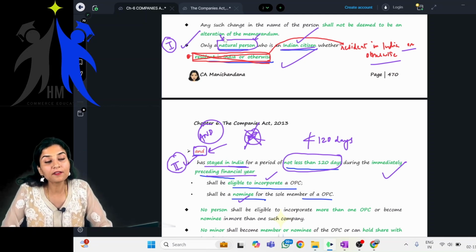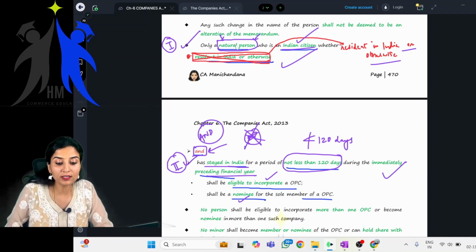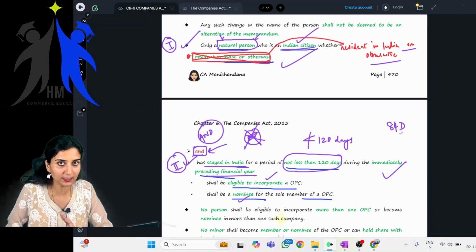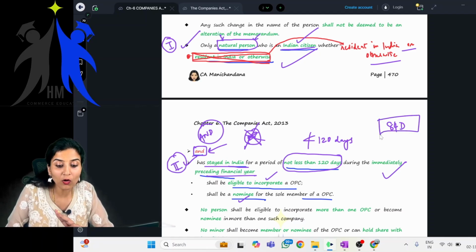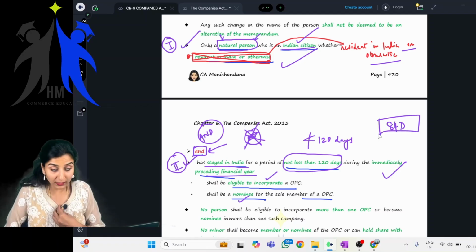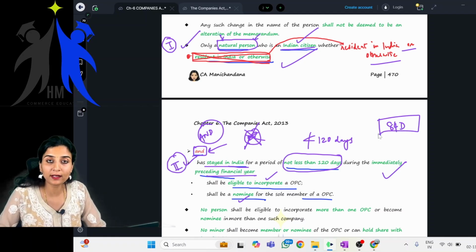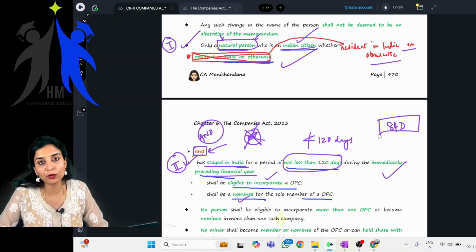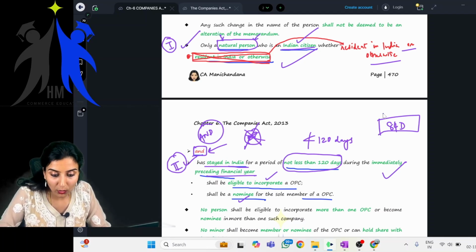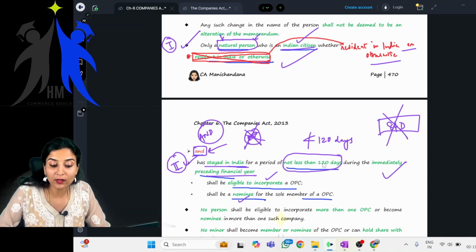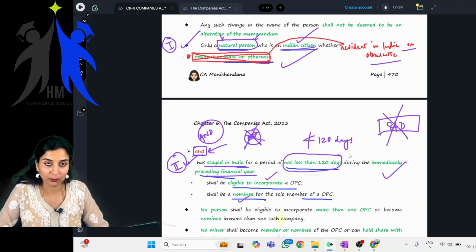Now, I have stayed in India for, say, 84 days. Will I be eligible to incorporate or become a member of an OPC, or to become nominee of the member of an OPC? No, I will not be eligible because I have not stayed for a period of 120 days or more.